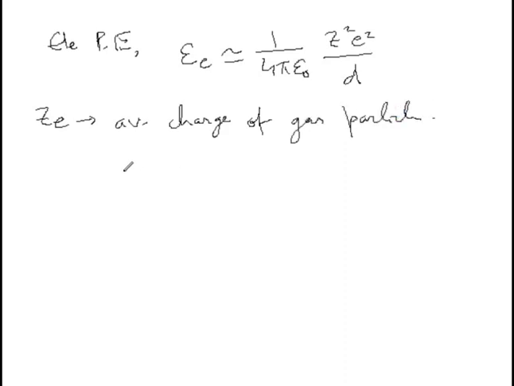Now let us try to estimate the separation distance D here by assuming that the average separation is the length of the side of a cube containing a single particle. Then we can write like this. And how much is this?